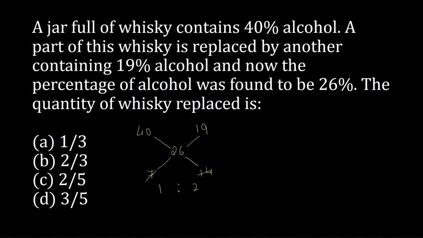Now we know that in the resulting mixture we have three parts. Out of those three parts, one part is of the original whiskey, 40% alcohol, and two parts are of the replaced alcohol. That means 19% is replacing the original portion of the 40% alcohol. So two parts are replaced. We can sense that out of a total of three parts, two-thirds of the whiskey is replaced. So the answer is option B, 2 by 3.